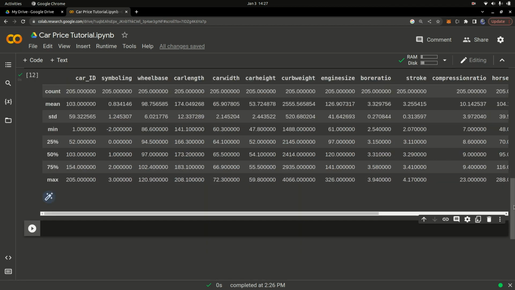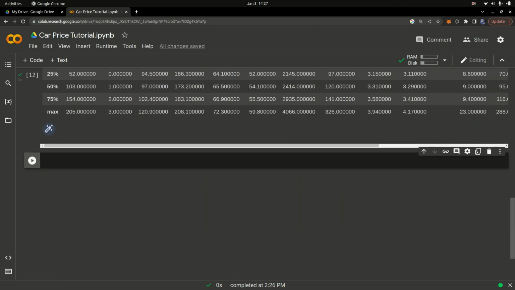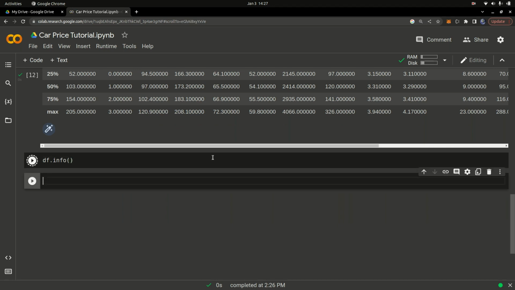Okay. So once you have the summary done, you can also get the data frame information. df.info, just like that, info, and run that. If I run this, it's going to return to me the info about the different columns that we have.